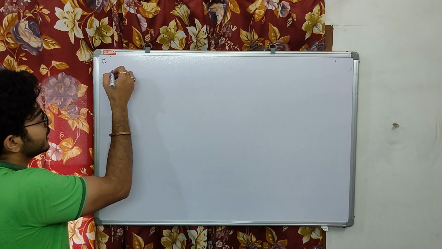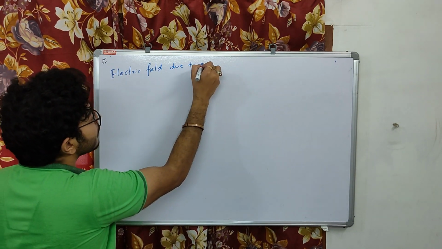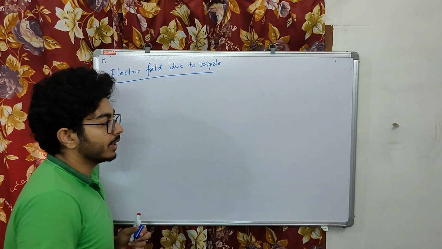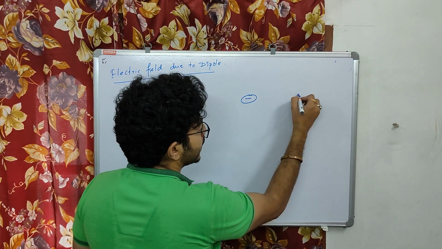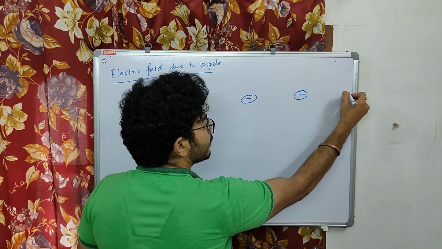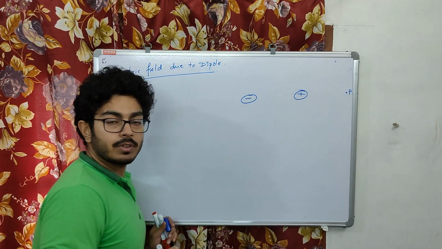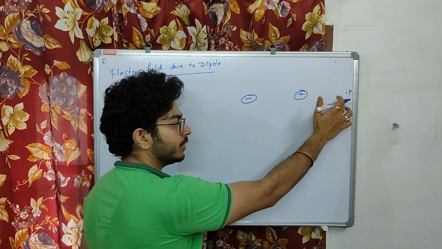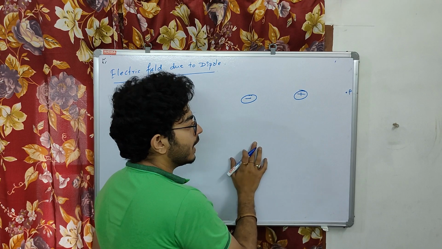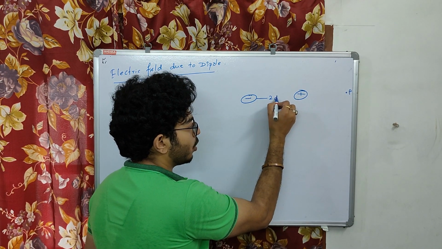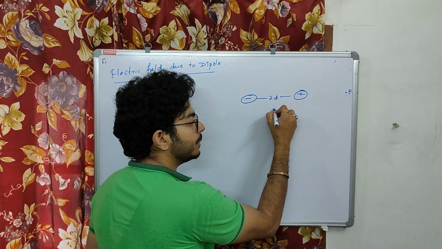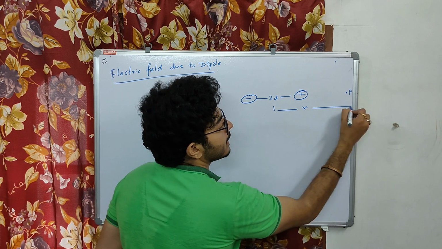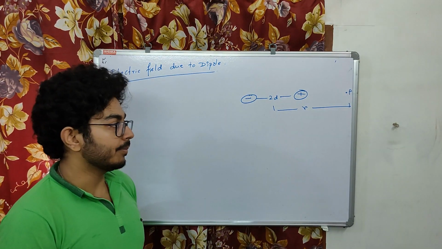For that, the electric field due to dipole, we need to find out first at the axial point. Now I draw a dipole over here and a point over here, suppose P. I have considered this point as P. Now this is the electric dipole. Due to this dipole, what will be the electric field at this point? The charges are separated by a small distance 2d. Then what will be the electric field at this point, which is r distance away from the electric dipole?